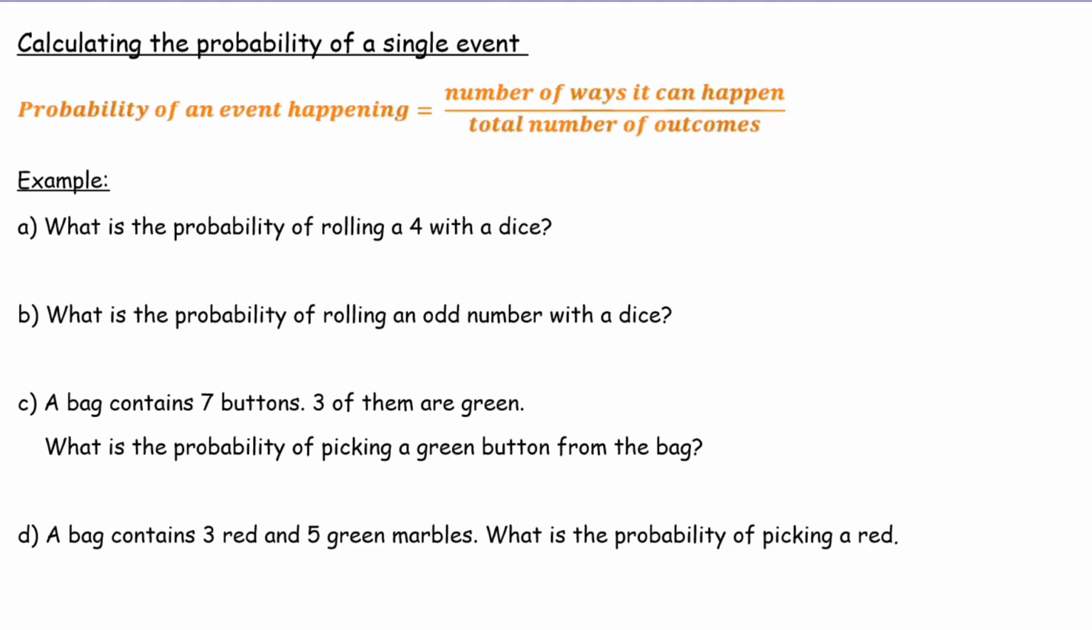I also want to look at calculating the probability of a single event. Now, we shall use this formula. So probability of an event happening is equal to number of ways it can happen over total number of outcomes. So we know that a dice has 6 faces. So 1, 2, 3, 4, 5, 6. Now, what is the probability of rolling a 4? It can only happen once. So 1 out of 6.